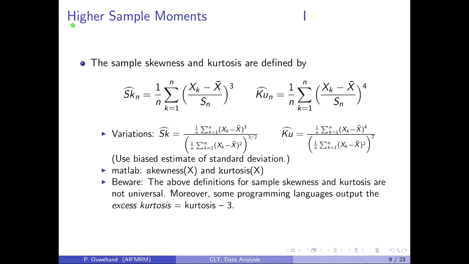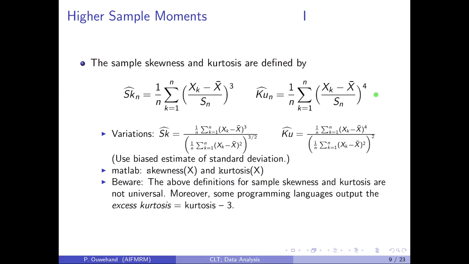We've now defined sample mean and sample variance. Higher sample moments can be defined analogously, although we typically restrict ourselves to the sample moments of the centralized versions. In particular, the sample skewness and kurtosis are defined as follows. The sample skewness is given by this expression over here, where x bar is the sample mean and Sn is the square root of the unbiased estimator of the sample variance that we've just discussed. Similarly, the sample kurtosis is given as follows. Skewness deals with the third moment, kurtosis with the fourth moment.